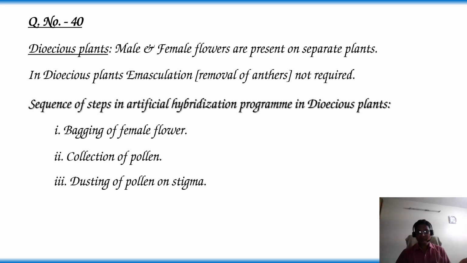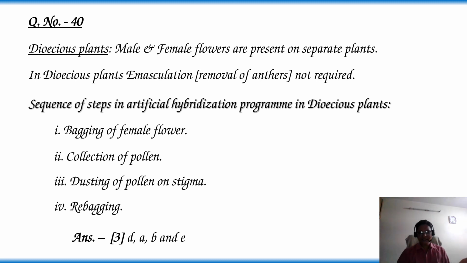For this dusting, we remove the bagging of the flower. So step 4, we need to rebag the pollinated flower again to allow fertilization. This is the correct sequence in the artificial hybridization program. As per this order, the answer is option 3.